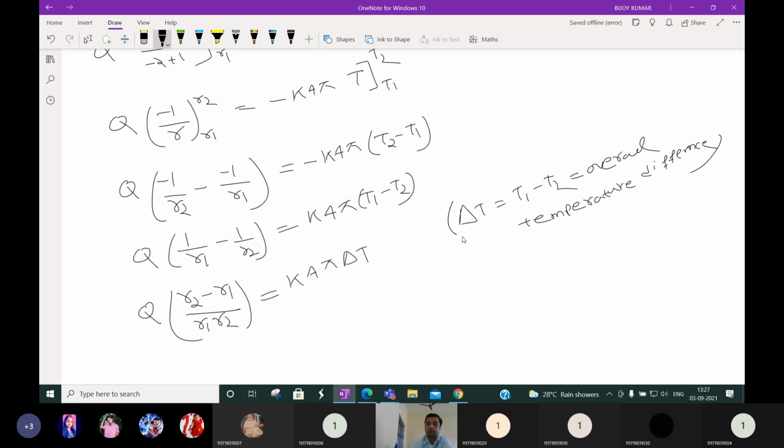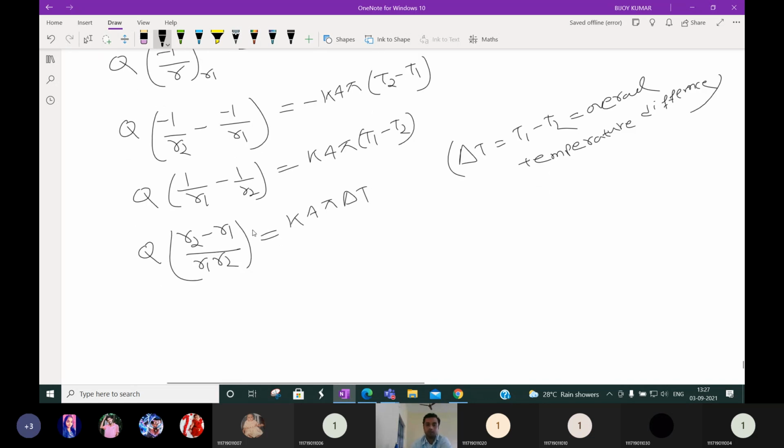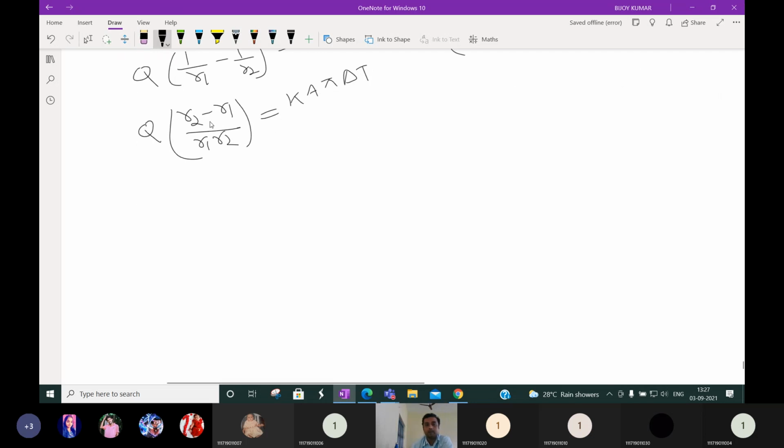Okay, so next. Q will be now K 4 pi delta T by this, which is R2 minus R1 by R1 R2.